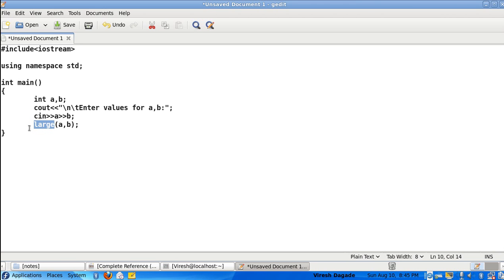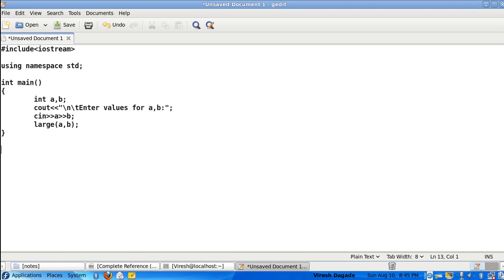Now this is the function call. As you can see the semicolon, it's a function call. If you go back to C programming or C++, you had the printf statement. That was the function call, but the functionality or the definition needed was available in stdio.h, as you remember. But in this case, large is a user defined function, so there is no definition already available, developed by the author or the developers. In that case, you need to provide the definition.